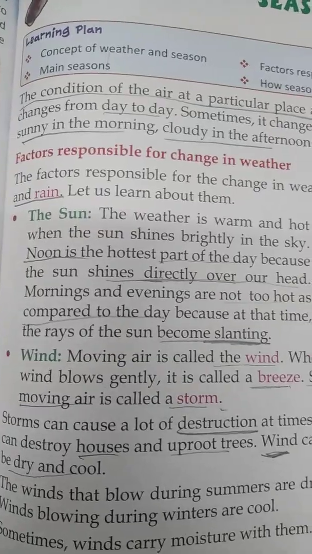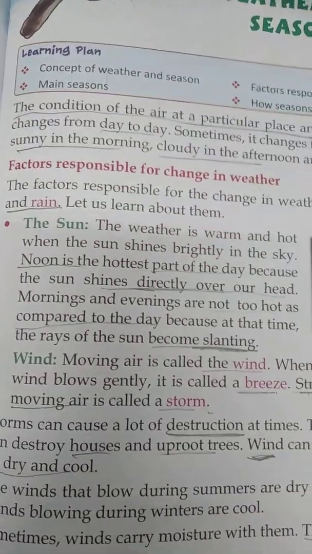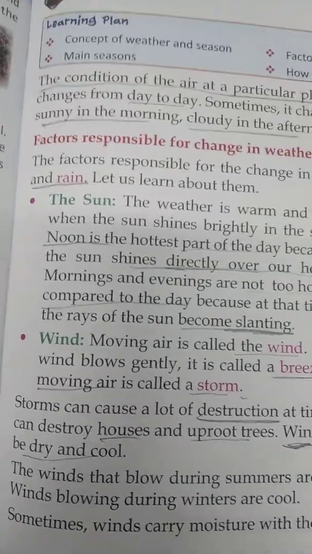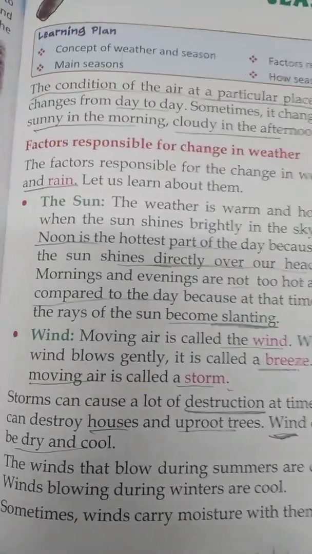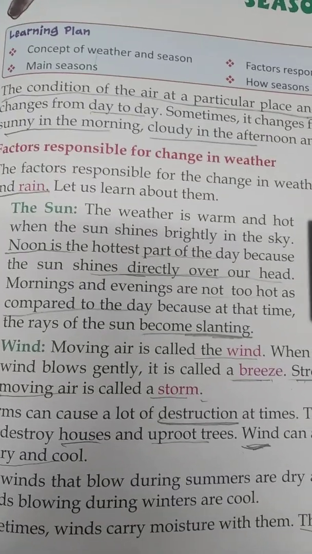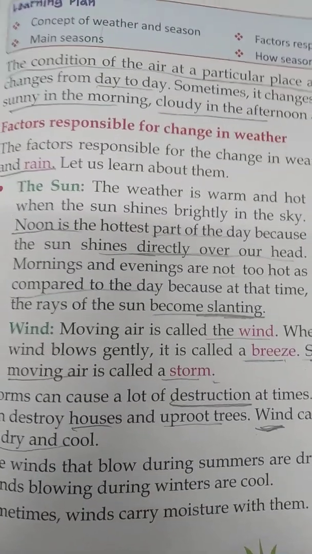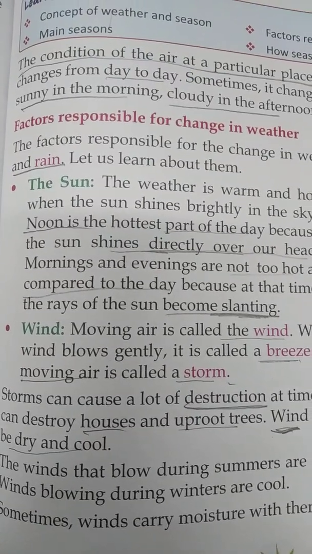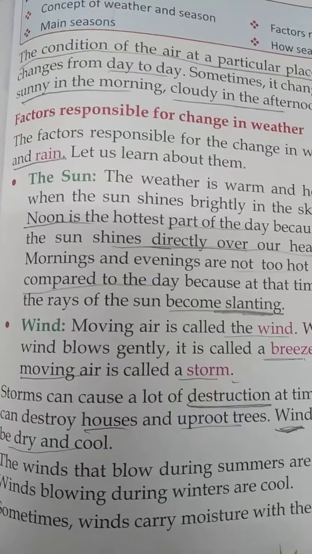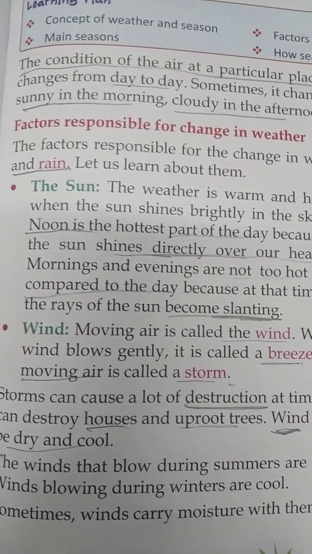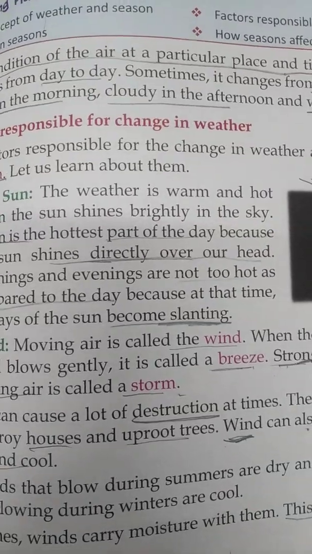Wind can also be dry and cool. The wind can be cold and it can also be hot. In the summer the wind that blows is very dry and hot, that is known as loo, and in the winter season the wind that blows is very cool. And sometimes wind carries moisture with it. The result is rain.